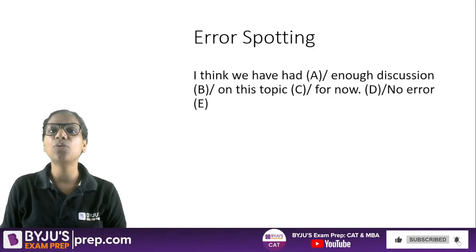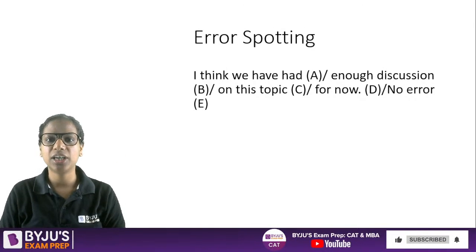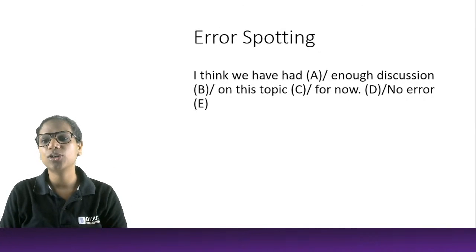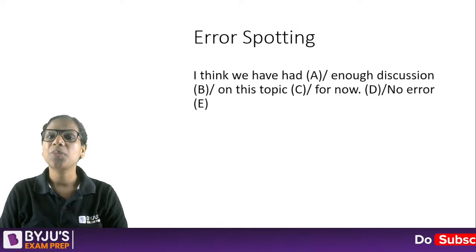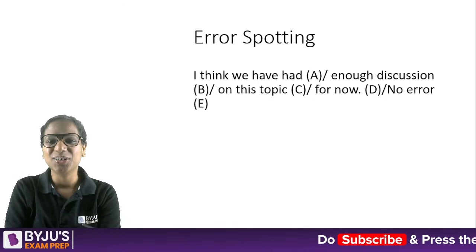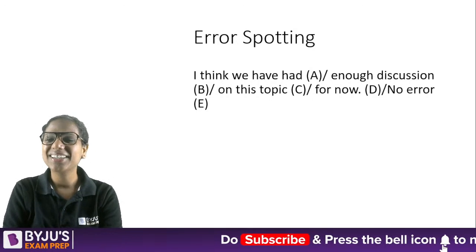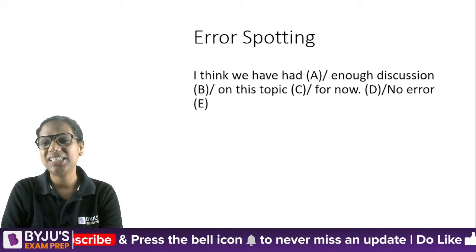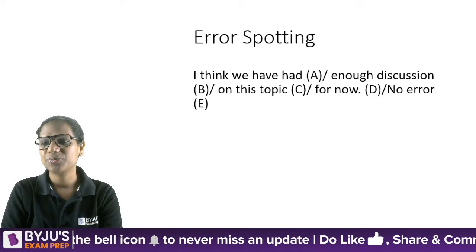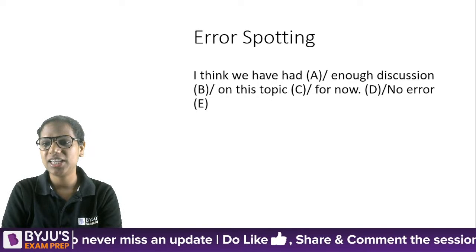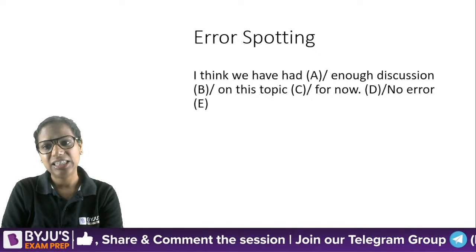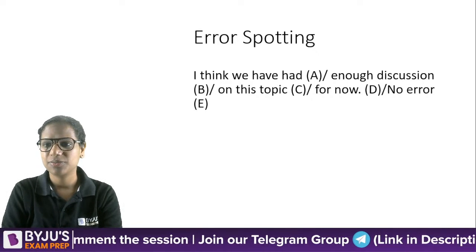Now, because one of you asked this question yesterday, okay, when to use have had, when to use had, that's why I thought to include a question on this. Although we have had a discussion on this earlier as well, but yes, we'll discuss it again. A, B, D, E, okay, all right, no error.